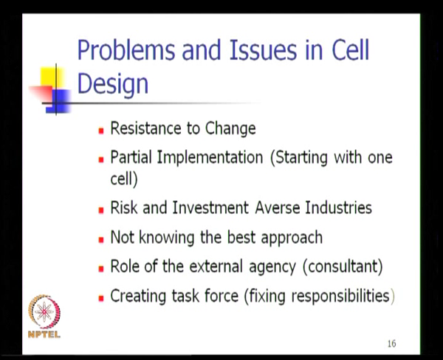The other issue that organizations have to be aware of is partial implementation. Many times these change management techniques or philosophies, when implemented partly, give rise to less than full benefit, whereas when implemented fully will give full benefit. Therefore, companies have to be aware that when they start the process of implementing cellular manufacturing, they should implement it totally and fully and try to create as many manufacturing cells as possible within the factory.